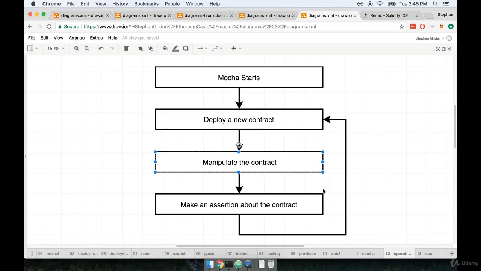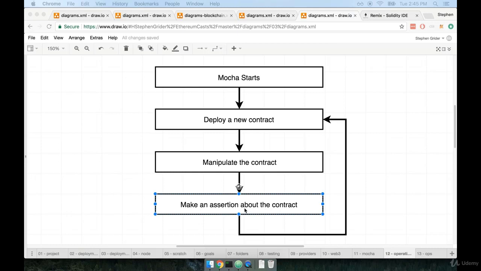We will then write some code to manipulate that contract in some fashion. So maybe we will change the message that is stored inside of it. After that, we'll make an assertion about a value that is tied to the contract. So for example, if during the manipulate process we decide to update the message that is stored in the inbox, then immediately after, we would want to write an assertion that makes sure that our updated message is now persisted inside the contract.